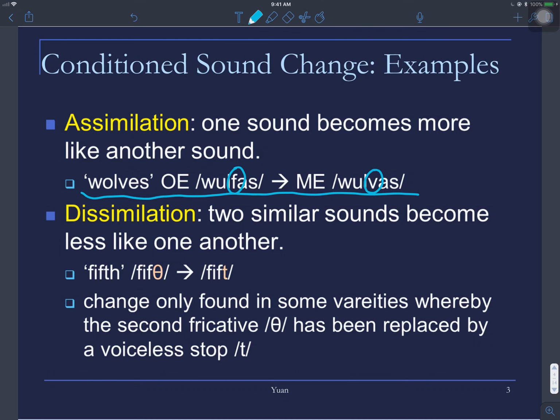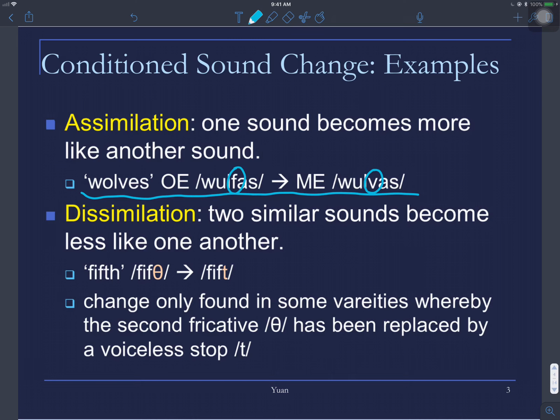However, for dissimilation, it's on the contrary. Two similar sounds become less like one another. For example, like this one, fifth. Originally, f and th, they are both voiceless, but what kind of sound?